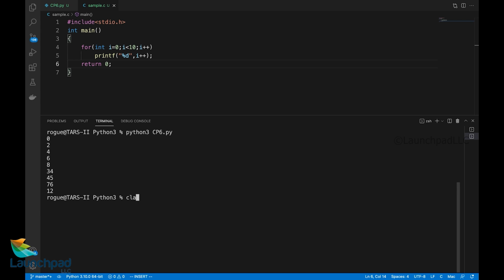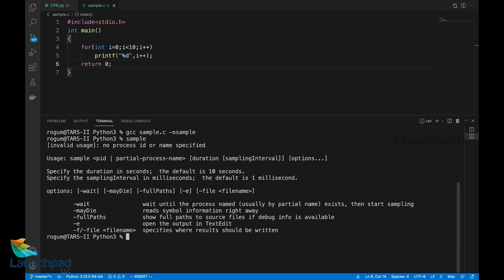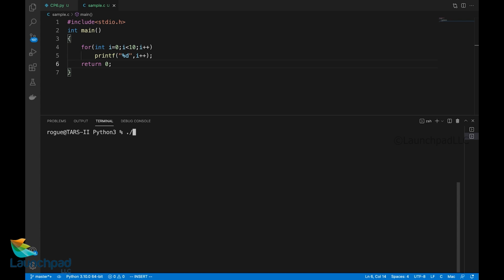I'll clear the screen. To compile this, gcc sample.c -o sample. So when I run this file, ./sample, you can very well see it prints only 0, 2, 4, 6 and 8. The incrementation is happening twice. The reason is that I've incremented the value once inside the for loop header and once inside the loop body as well. So whatever changes I make inside the loop can also affect the iterator value of this loop.